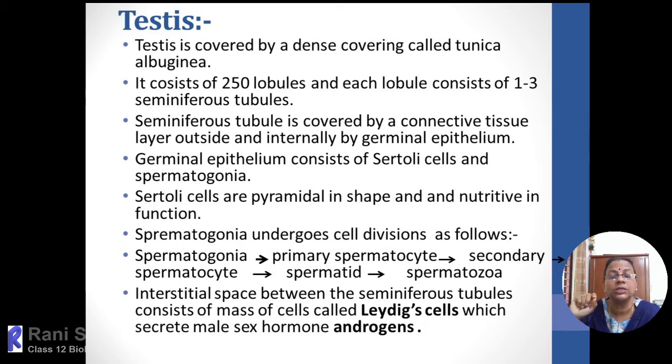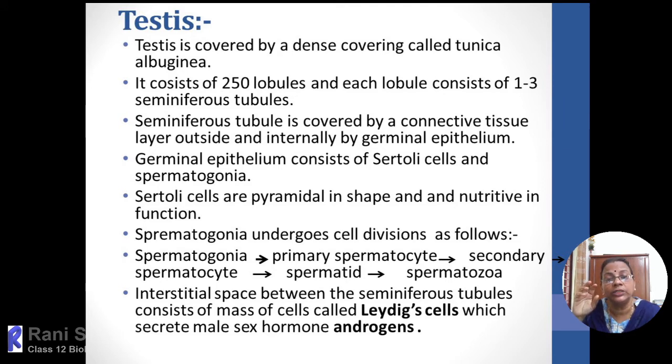So in this topic we have discussed 3 terms: spermatogenesis, spermiogenesis, and spermiation. Spermiation is the detachment of mature spermatozoa from the Sertoli cells into the lumen of the seminiferous tubule.